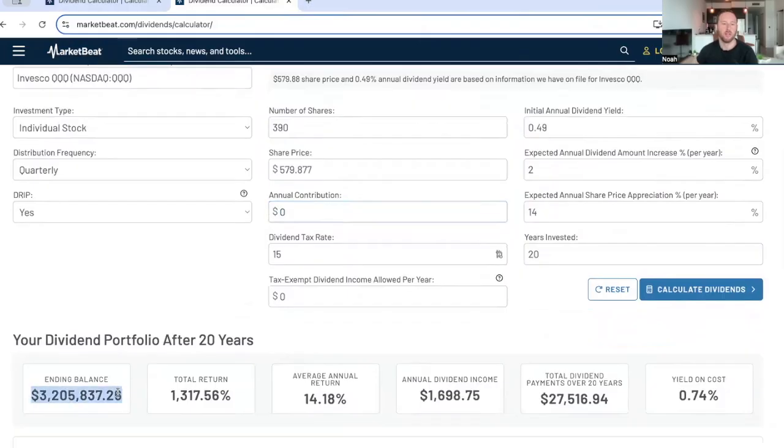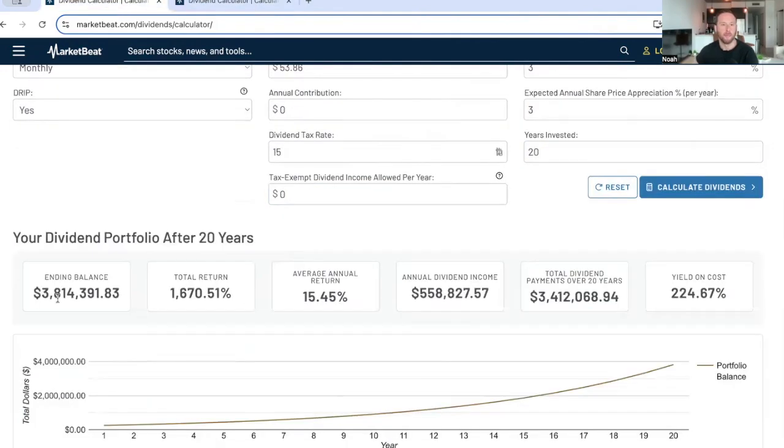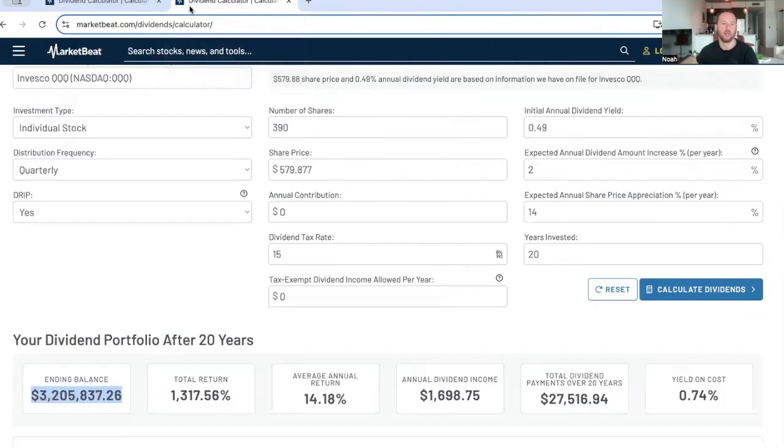$3.2 million after 20 years. Wow. Okay. And remember, QQQI gave us 3.8 million. Oh, wow. So you're telling me that QQQI overall in the end of it all is stronger than QQQ. Well, that's what this formula says.